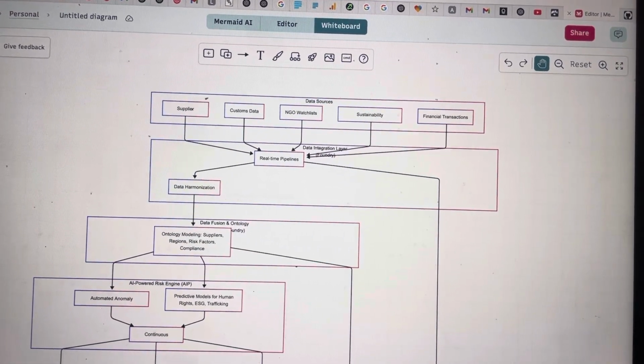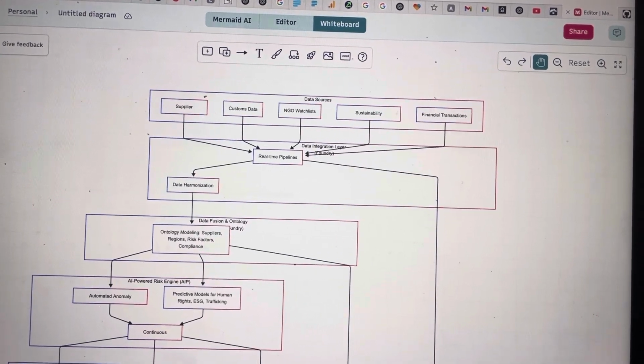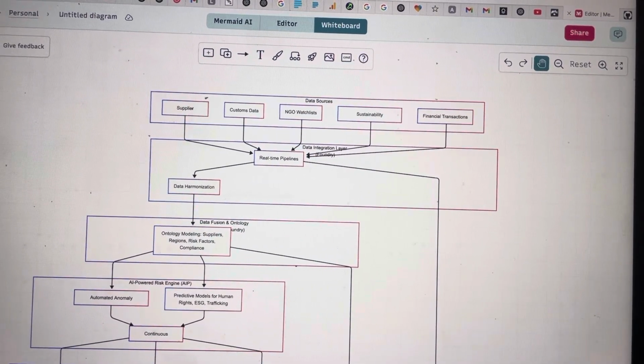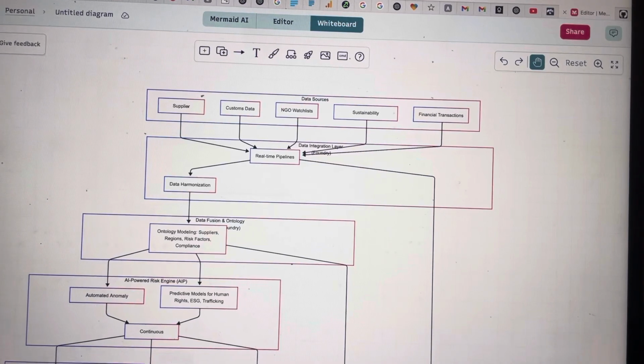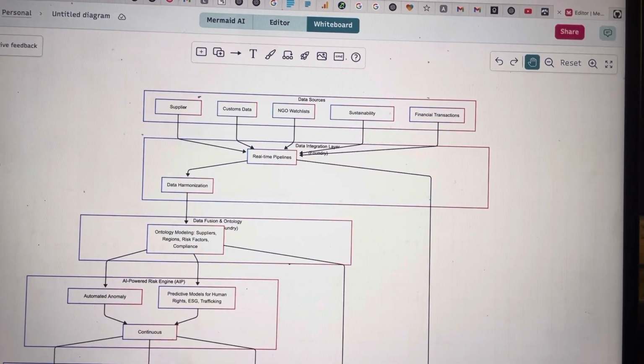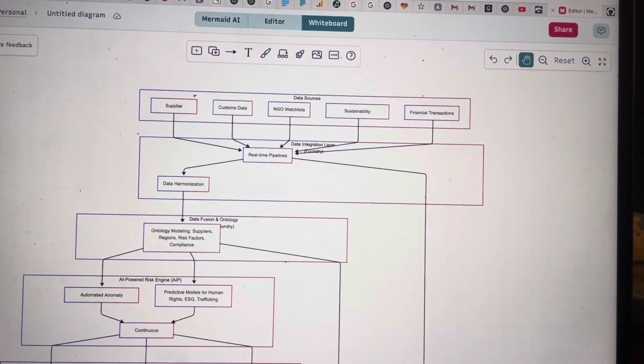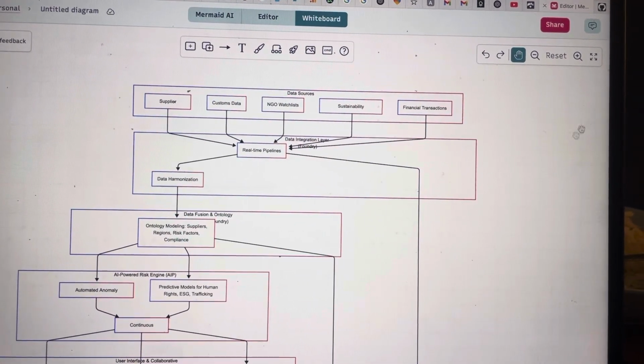We've leveraged Palantir as our backbone. It allows us to integrate fragmented data sources globally, from customs records to sustainability certifications, using the AI-powered modules. We want to detect the anomalies in trade routes and flag high-risk suppliers automatically.